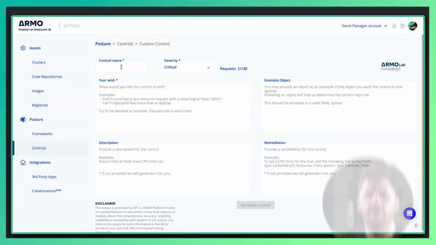Passed. Perfect. Better security posture already with a little help from the AI. But we made that a little bit easy for ChatGPT and Armo Platform. So let's kick it up a notch. Let's make this a little bit more challenging for ChatGPT.